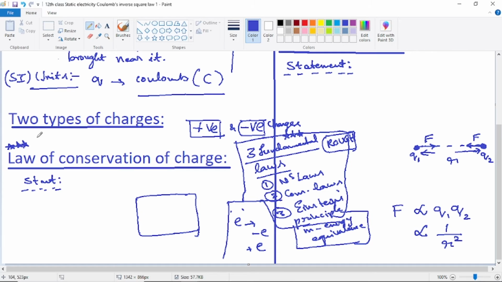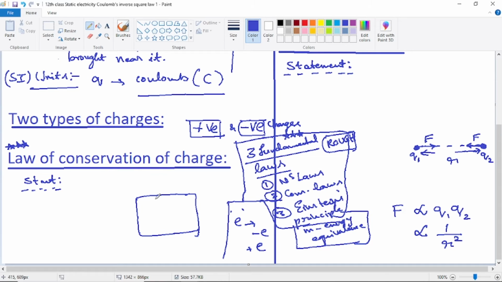So next, law of conservation of charge. This is a very powerful law. It's a fundamental law. Already you have learned about conservation of mass and energy. So this is the third quantity, conservation of charge. Statement, already we have seen this, so the same statement should be written.